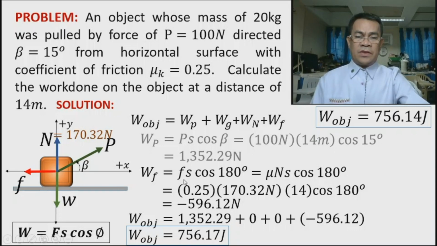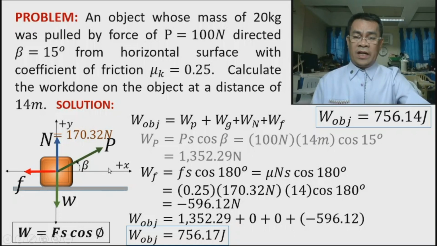Okay. So the question is, is it always the same? Is it true for any position of the object that the normal is 0 and the work done is 0? Is the normal force always 0 and the gravity 0? The answer is, okay, it is true for normal, but for gravity it is not true, because take note that gravity is always directed towards the radius. So for the case of the horizontal surface, the gravity work done should be 0.